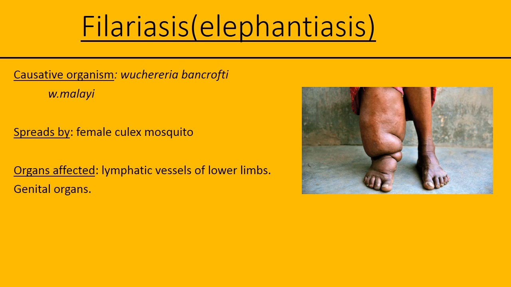Then how does this disease affect us, what pathogen causes this disorder? The name of the pathogen is Wuchereria bancrofti. This is one species of the pathogen, and another species is Wuchereria malayi. These two are filarial worms. ನೀವು ಆಲ್ರೆಡಿ ಸ್ಟಡಿ ಮಾಡಿದ್ರೆ ascariasis disease ನ. Ascariasis is caused by roundworm, but filariasis is caused by a filarial worm named Wuchereria bancrofti, one species, and another one is Wuchereria malayi.